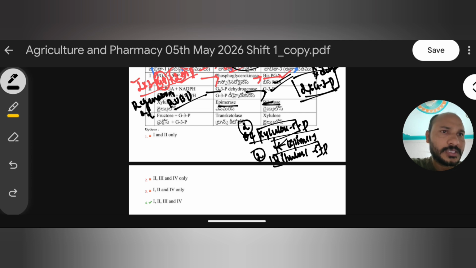For that, an enzyme is required, called epimerase enzyme. Clear? So this statement is also right.